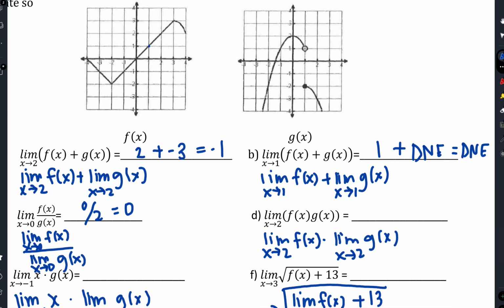All right, what about this one? Limit as x approaches 2 of f of x times g of x. So what's the limit of f of x here as I'm approaching 2? That's just 2. The limit as x approaches 2 of g of x is going to be a negative 3, so that's going to be a negative 6.